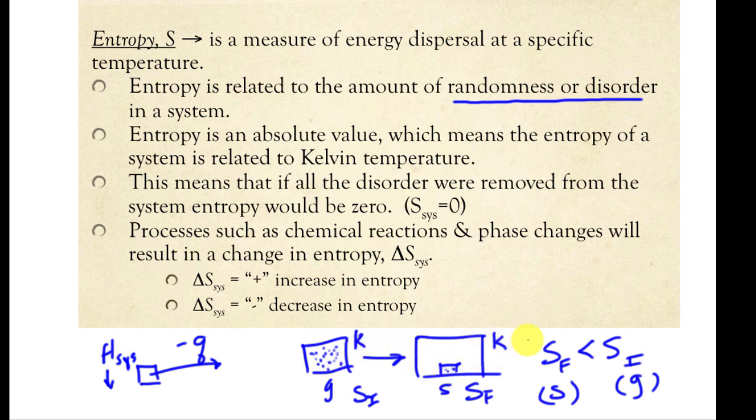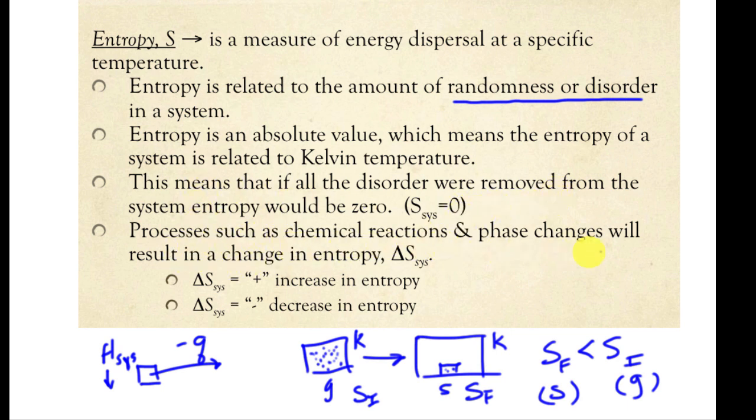If I keep removing the heat from the system, eventually I can get to a point where those particles are no longer moving at all, locked in a rigid state where they're no longer even vibrating. That's what we call absolute zero, and that is where the system's entropy would be considered zero, that there is no entropy in the system at all. Now that's an idealized position, but that is generally the idea.